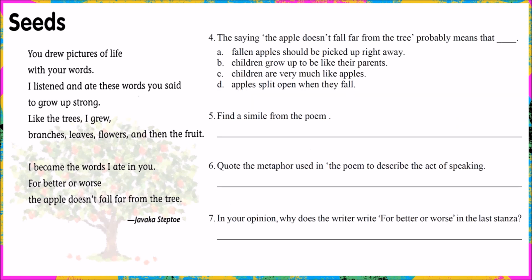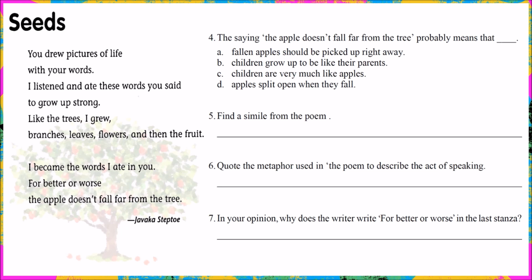Question 4. Remember we were trying to figure out the message from the poem. Here are 4 options for us to choose. Is the last line of the poem about fallen apples? Maybe not. Is it about children growing up to be like their parents? Probably, because the poem can be about parent and child. But let's keep looking just to be sure.